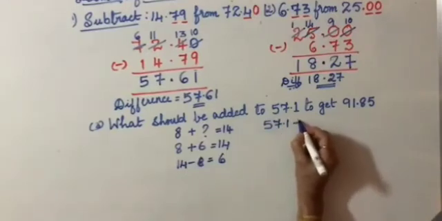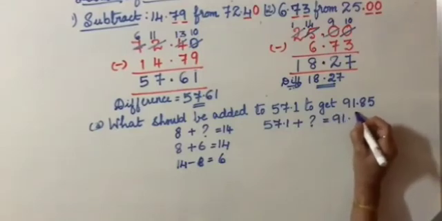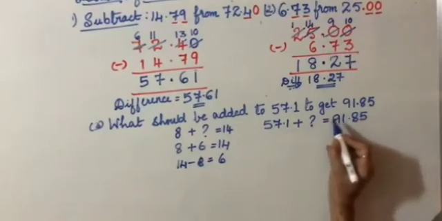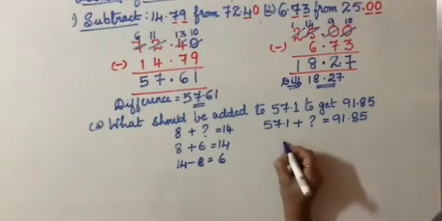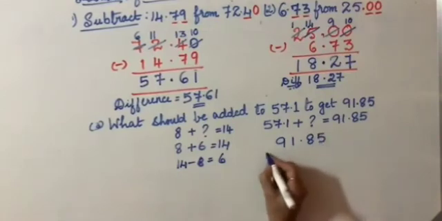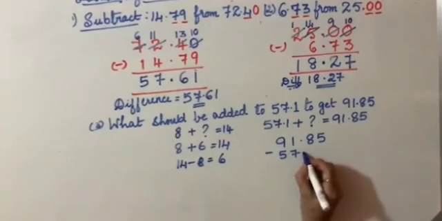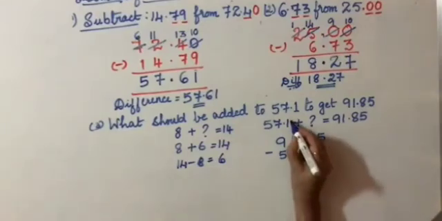57.1 we have, but we don't know what to add. We are going to find out to get 91.85. So, how to get this missing number here? We have to subtract 57.1 from 91.85. Children, I think all of you know this. 91.85 minus 57.10. How did we get this? We have made this into like decimals.